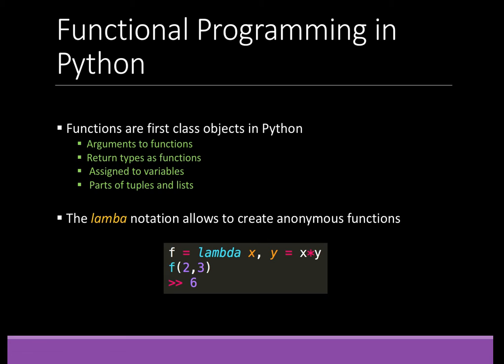Now, more about functions in Python. Functions in Python are essentially first-class objects. This means that they can be arguments to functions, they can be return types of functions, they can be assigned to variables, and they can also be a part of tuples and lists within Python. This language also supports the lambda notation, which is extremely powerful to define anonymous functions. The example code here shows how an anonymous function can be used to define the product of two numbers. In this case, the numbers 2 and 3, and the product we get is 6.